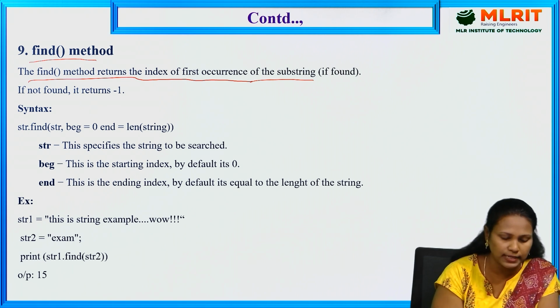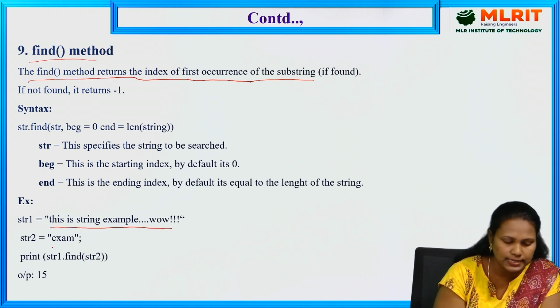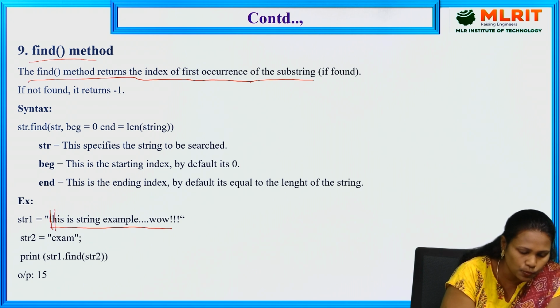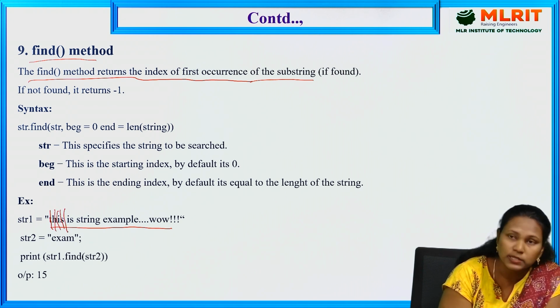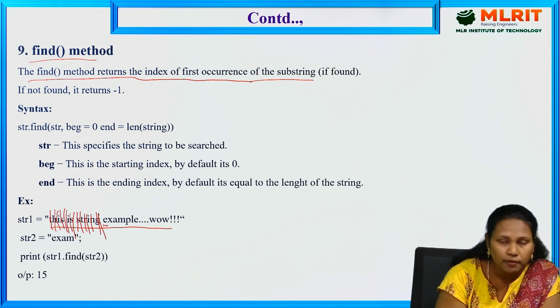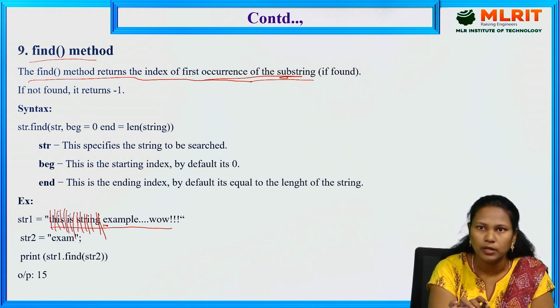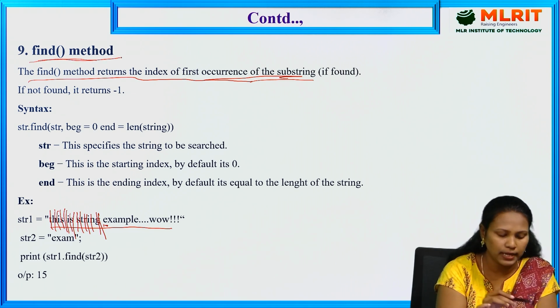For example, this is string example wow. My substring is exam. So it is counting T0, H1, 2, 3, 4, space is also counted, 5, 6, 7, 8, 9, 10, 11, 12, 13, 14. So exam is found at 15. That's why it gives the first occurrence of the substring. Where it occurred, it displays that index value. So with the help of the find method, we can get that.